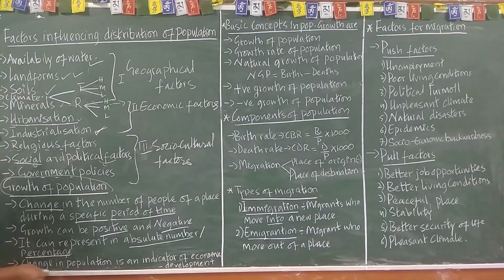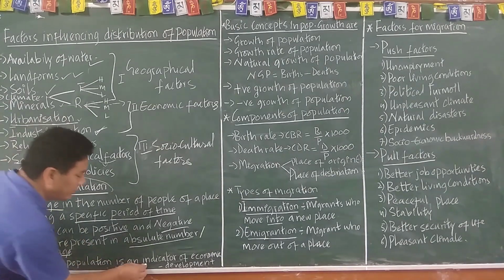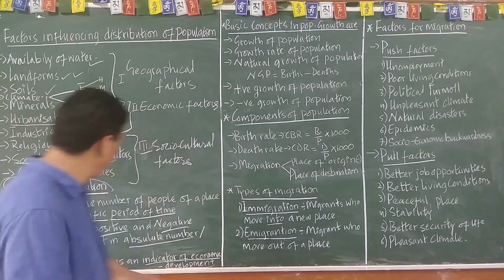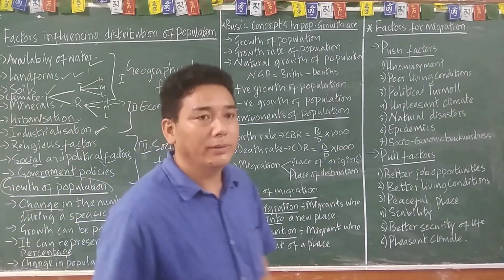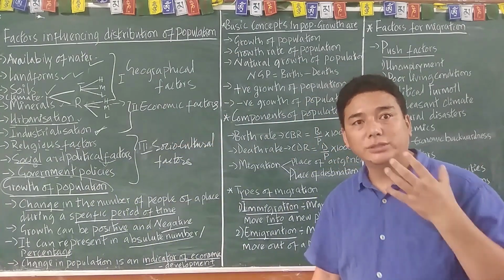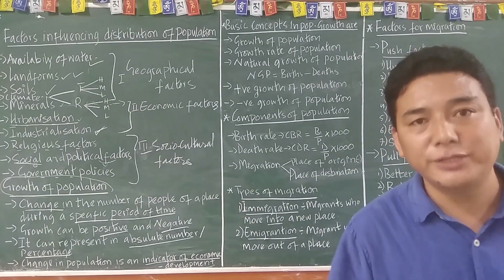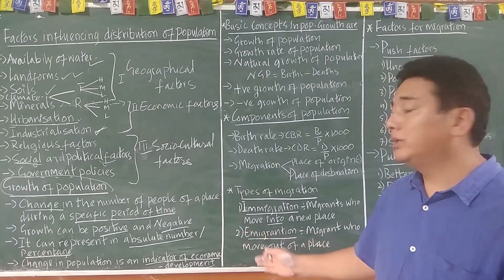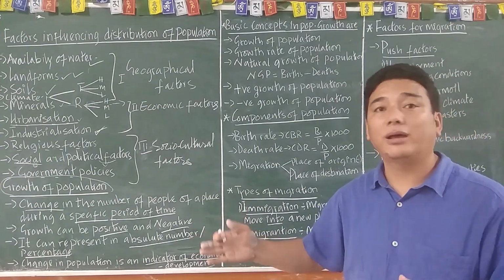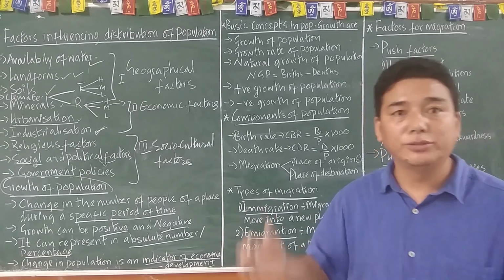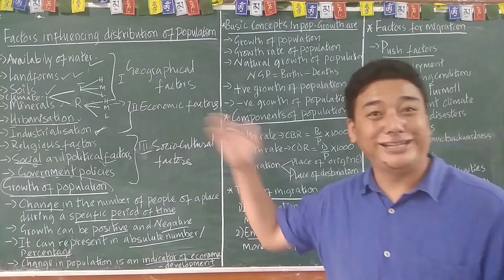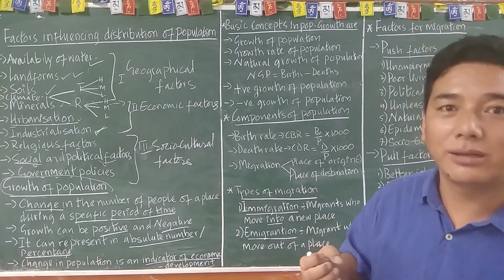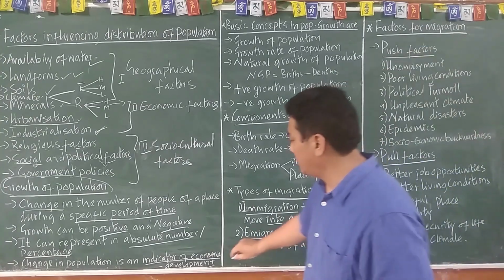Next one is change in the population is an indicator. Now this is important. Indicators of economic development. Change in the population is an indicator of economic development. If there is a larger number of adults, that is 15 to 59, that indicates they are the working population, and they will contribute more to the building up of the nation, as we have discussed yesterday, and they will make good policy regarding the country. Okay, now let's move to the next topic.